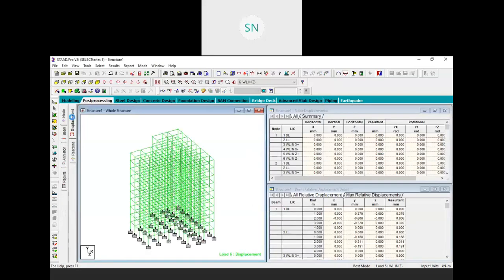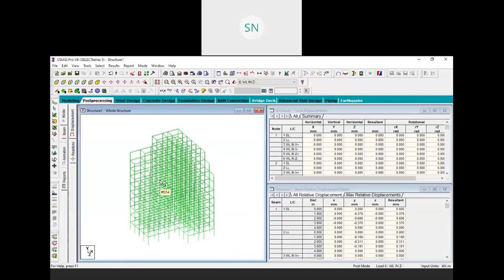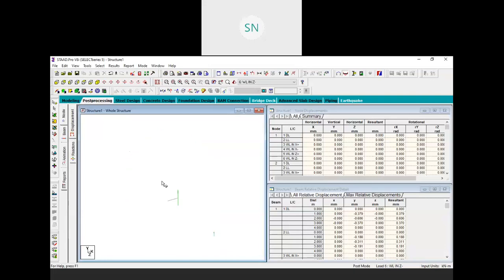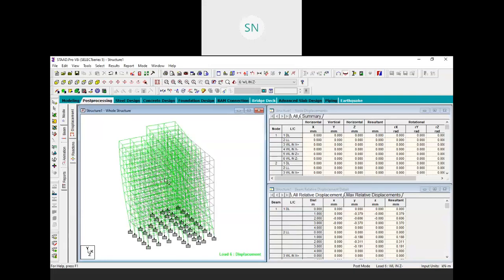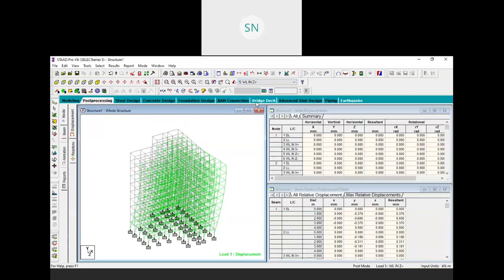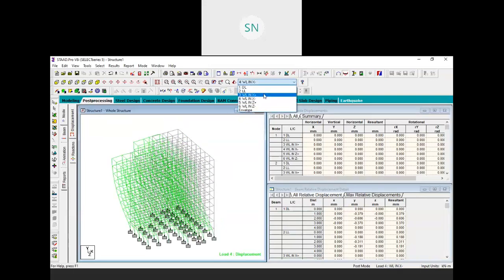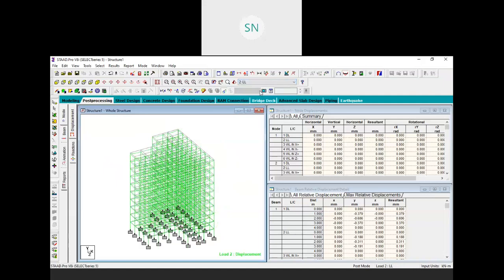So this is our displacement. This first diagram is displacement. I am increasing this displacement so it will be easily visible to you. So see the displacement of our structure in this green color, right? So that is due to wind load in Z negative. Now if I choose Z positive, the displacement in this side, X negative, X positive, due to dead live load and due to dead load, right? So these are the individual displacements.